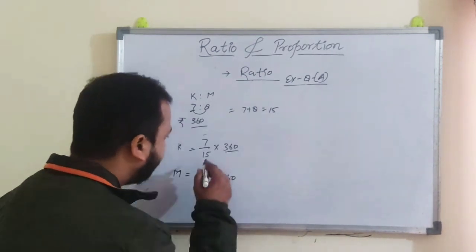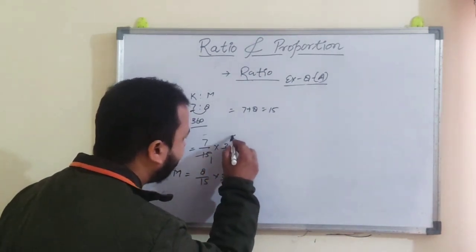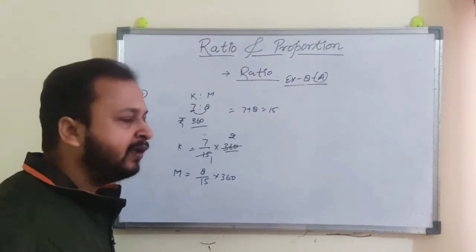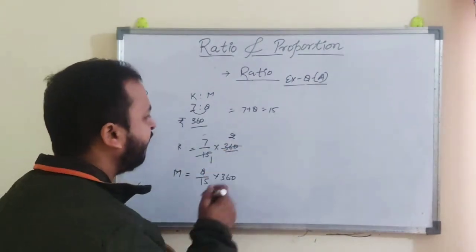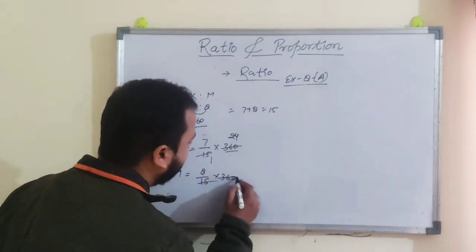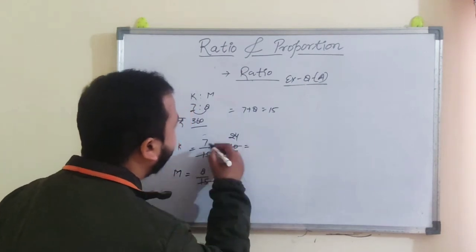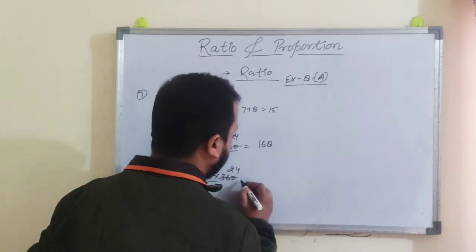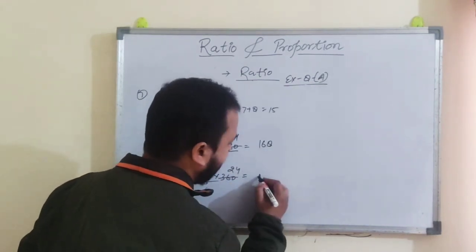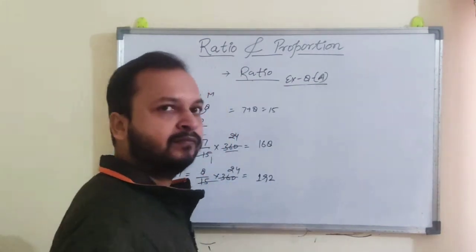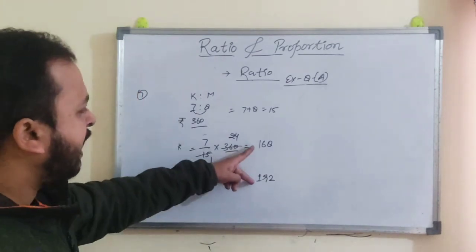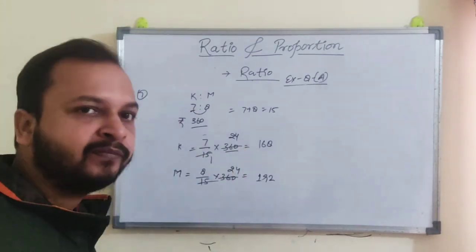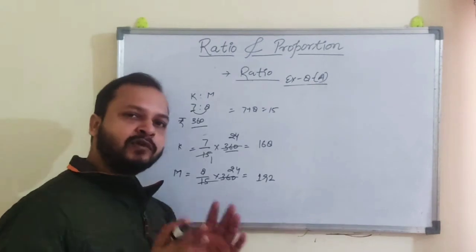So 15 ones are 15, 15 twos are 30, 6 is left, 60, 15 fours are 60. So it is 24. 24 sevens are 168 and 24 eights are 192. And if you add them, you will get the value 360. So this way you have to solve the question.